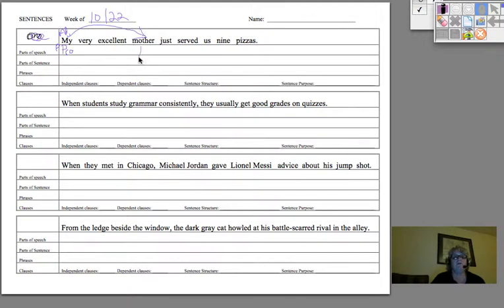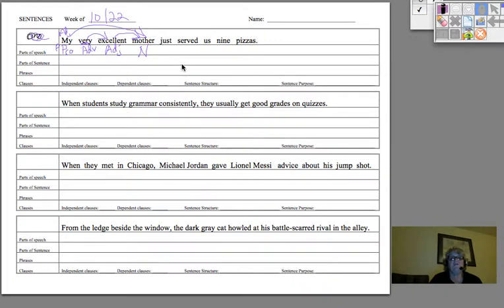Let's go to mother. Mother is a noun. Easy to figure out, right? What kind of mother is she? She's an excellent mother. Excellent is an adjective because adjectives modify nouns. How excellent of a mother is she? Very excellent. Very is modifying the adjective, so it's an adverb because adverbs modify verbs and adjectives and other adverbs.